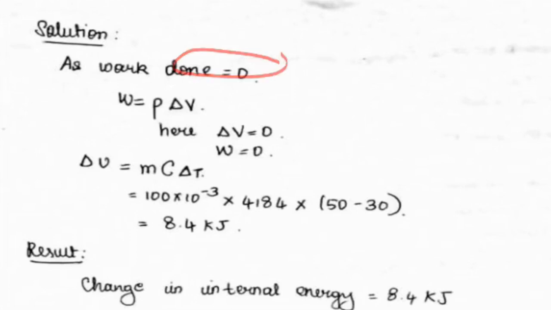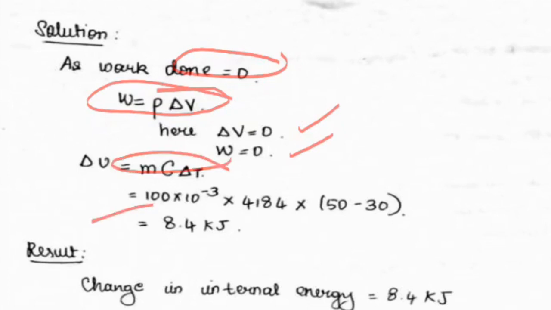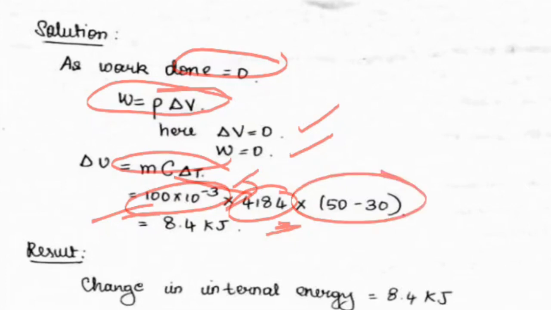Work done equals 0. We know the formula: work done equals P dV, where change in volume equals 0, so work done equals 0. And delta U, internal energy, equals m c delta T. M, given mass of water is 100 grams, which is 100 into 10 to the power of minus 3 kg, and 4184 is the C value, constant value, and delta T means T2 minus T1, 50 minus 30, giving 8.4 kilojoules.